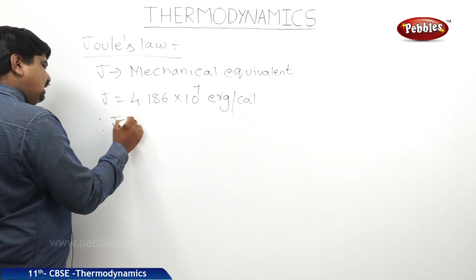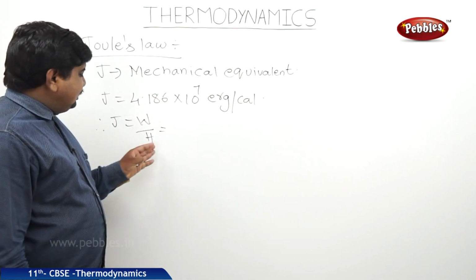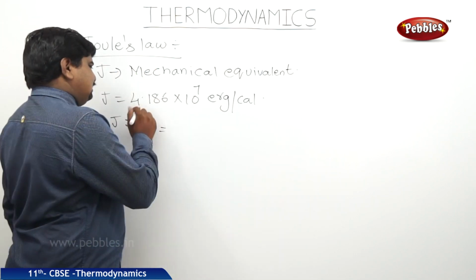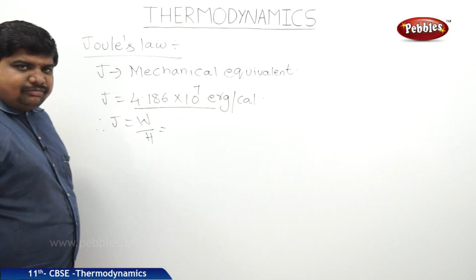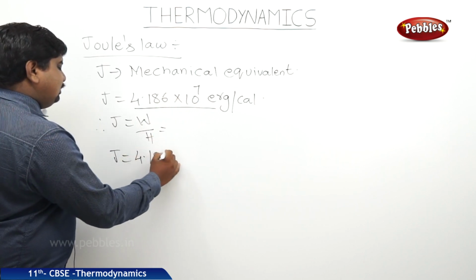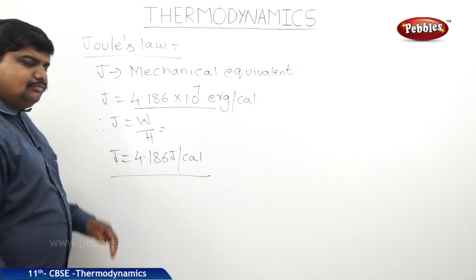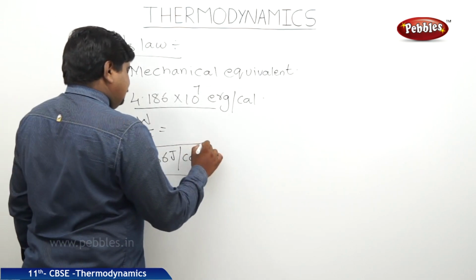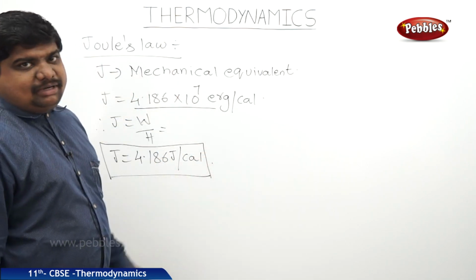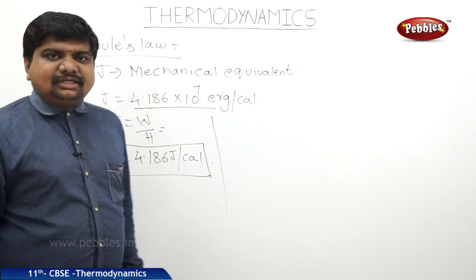Because J is equal to W by H. If we substitute the values, where heat energy is in calories and work is in ergs, this is the value of the joule. So this mechanical equivalent J is also defined as 4.186 joule per calorie. So like this, we can define the mechanical equivalent of a system on the basis of work done to the heat energy supplied. Now we will discuss a numerical based on this concept.